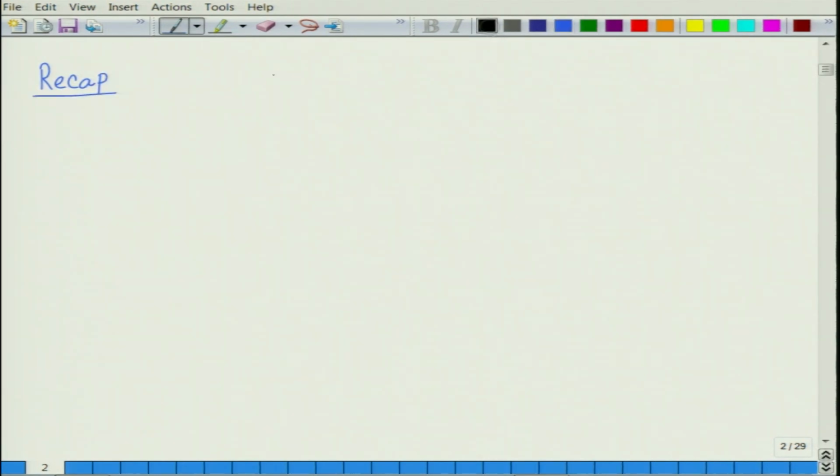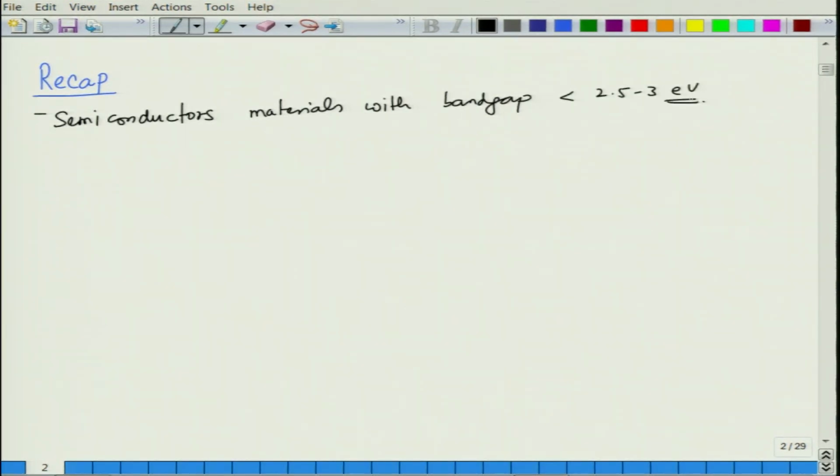in the last lecture we talked about semiconductors as materials with band gap smaller than, let us say, 2.5 to 3 eV. Silicon is the most common semiconductor, it has a band gap of 1.1 eV, and the electron concentration in semiconductors is proportional to exponential of minus Eg by 2 kT. Since, as we saw, the voltage required to move an electron from valence to conduction band is very